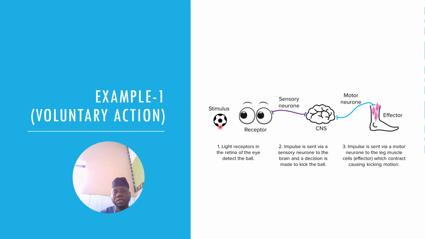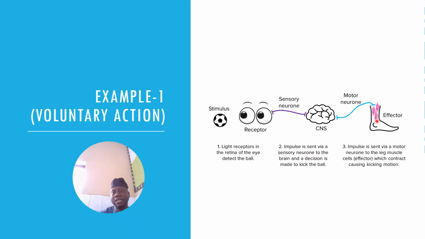Now I have an example here that is talking about voluntary action. We have the light coming from the ball. The light coming from the ball enters the eyes. The retina in the eyes is the receptor, and then the message is passed to the CNS through the sensory neuron, and the part of the CNS that works there is the brain. The brain now coordinates that the leg should kick the ball through the motor neuron.